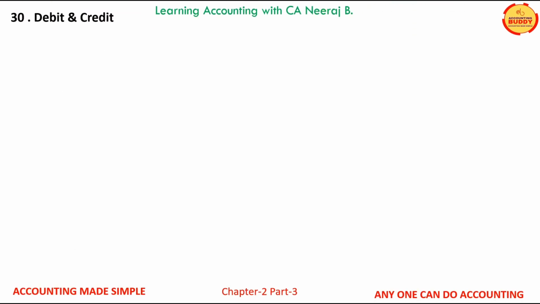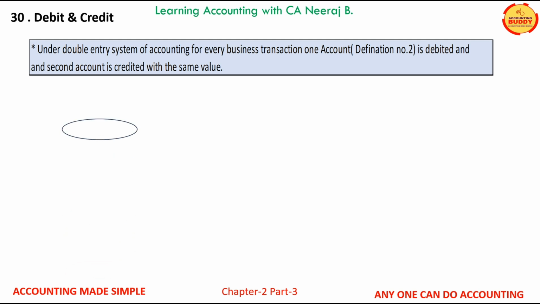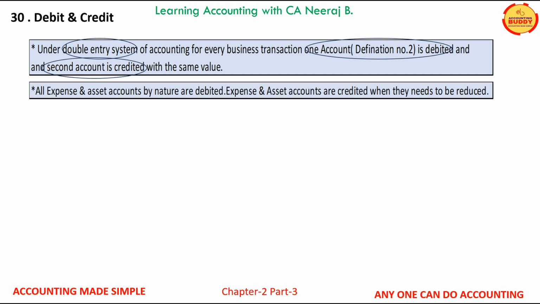The terms debit and credit are the two pillars which hold the entire double entry accounting system. We have learned in chapter 1 that under the double entry accounting system, for every business transaction, one account is debited and another account is credited with the same value. The general rule is that all the expenses and assets are debited. They are credited only when they need to be reduced.